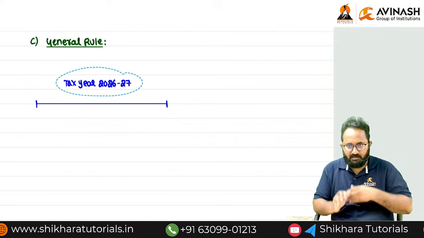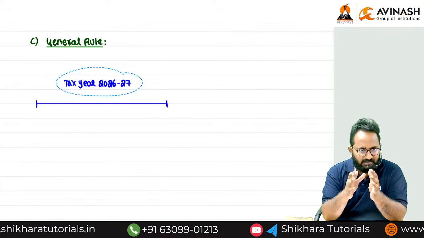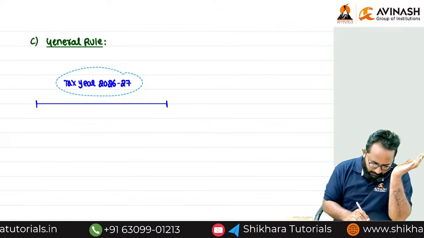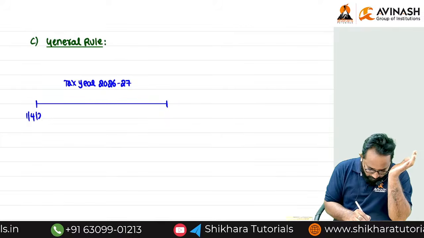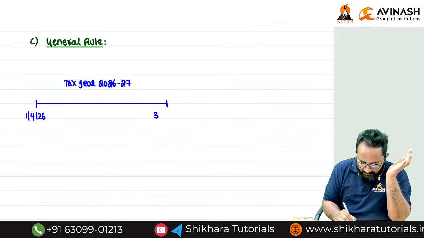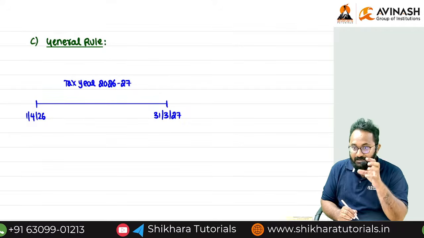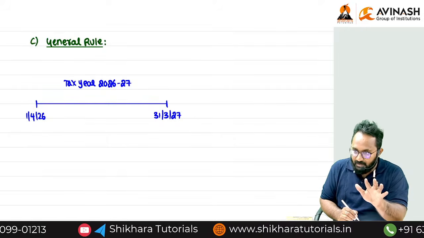Financial year. In Income Tax Act 2025, if we call it a year, that always means financial year. Tell me the commencing date: 1/4/2026 to 31st March 2027.